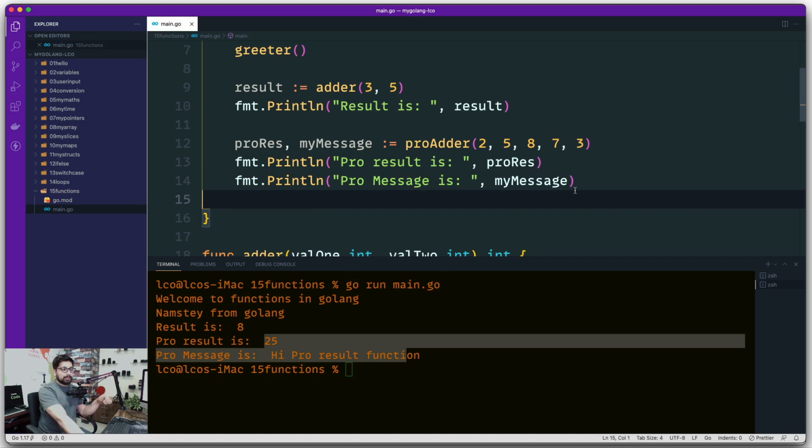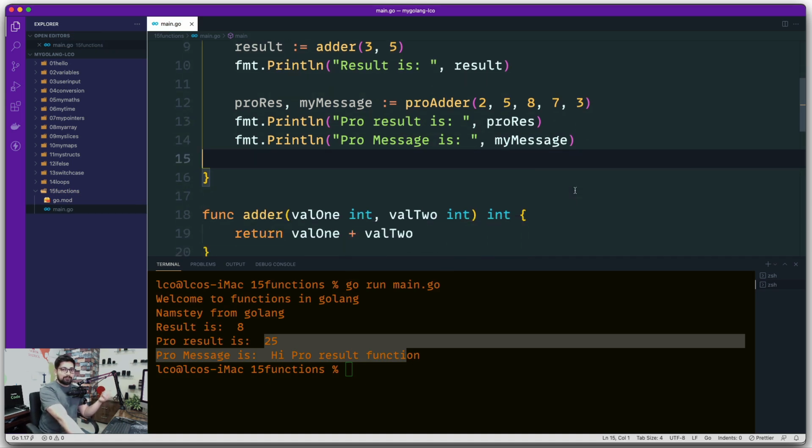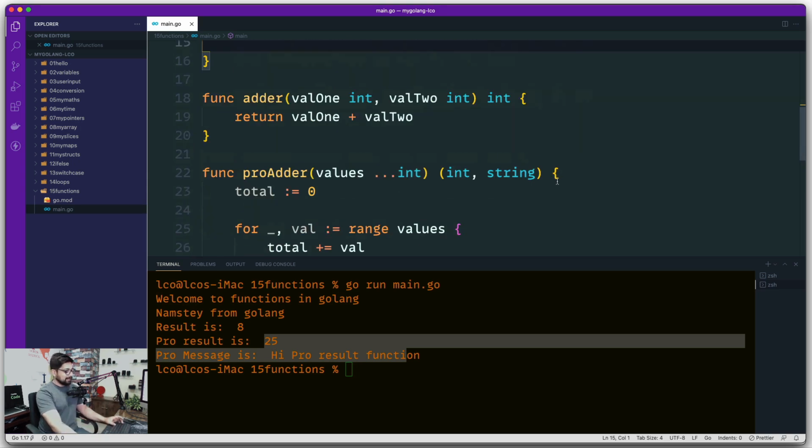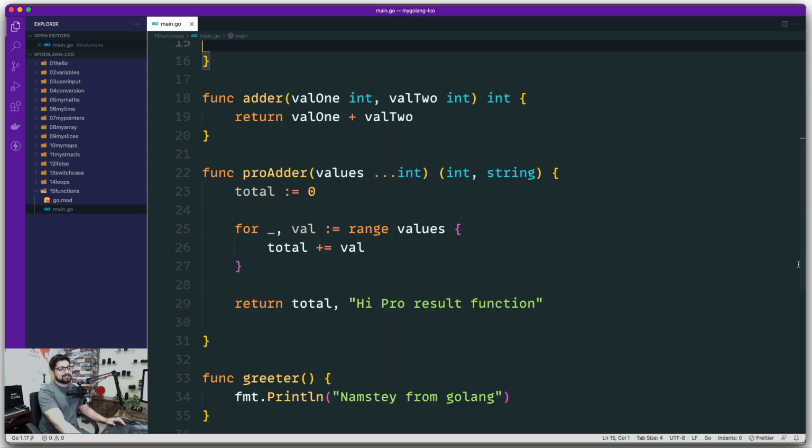Just to remind you again, there are immediately executed functions as well. There are lambda functions, meaning functions without any name, as well. They do exist, and we're definitely going to talk about them, but not right here. I just wanted to give you a brief description of functions. There is a little bit more on these functions, but we're going to catch up in the next video to discuss them.